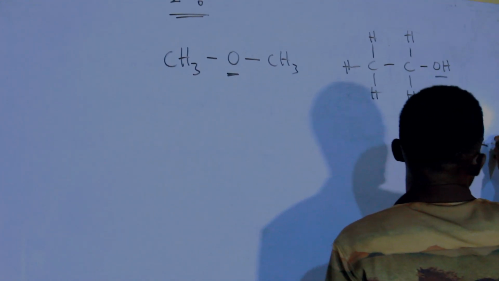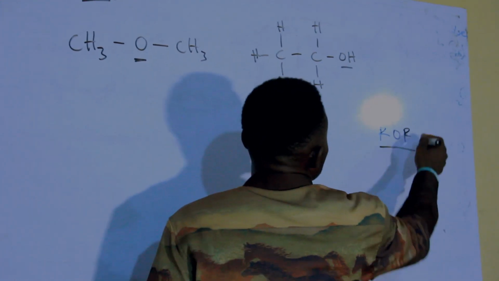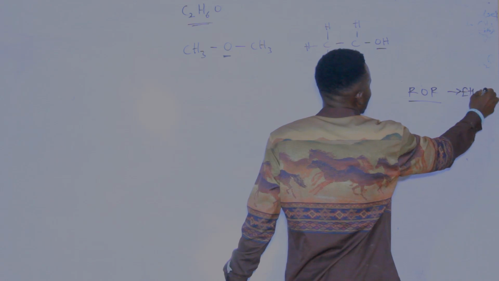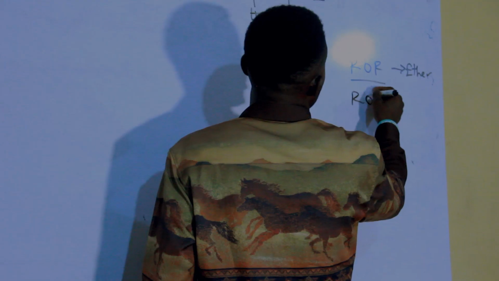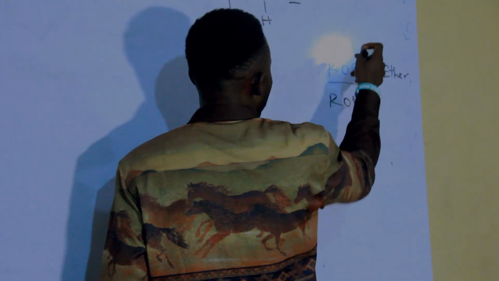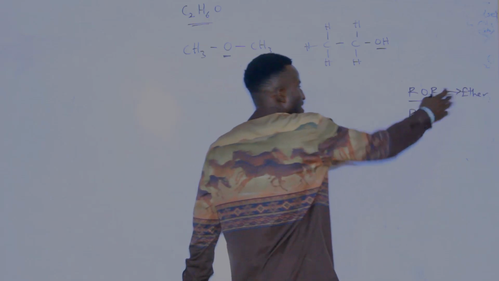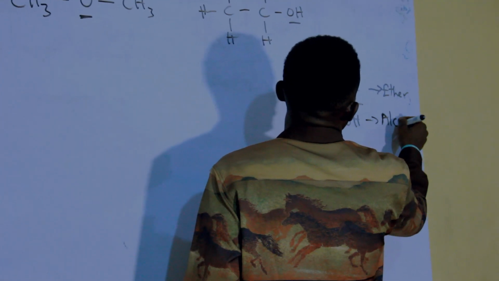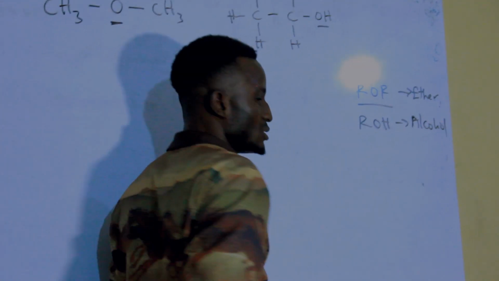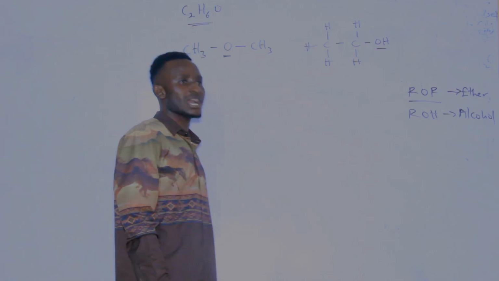Don't forget, we have what we know as ROR. This one is the ether family. This is the functional group of ether. We have ROH to be the alkanol or alcohol family. ROH is the alcohol or alkanol family.